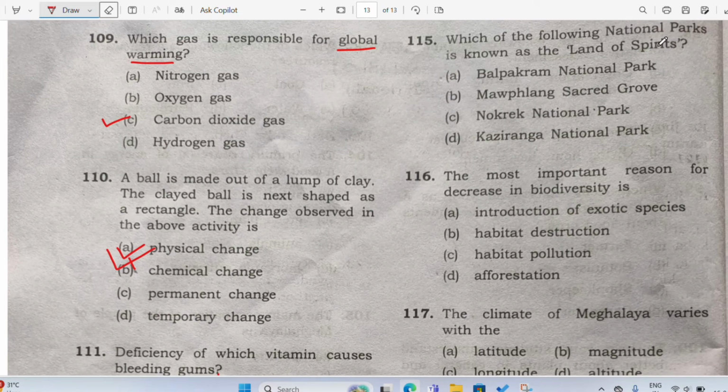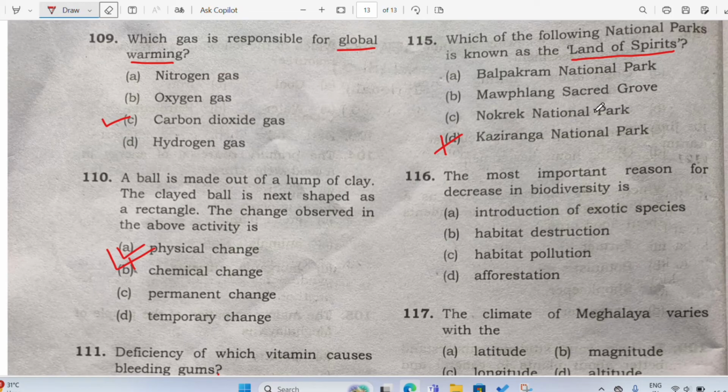Which of the following national parks is known as Land of Spirits? So Land of Spirits means we believe that there are some supernatural powers. In which park? Kaziranga Park? Not at all. Out of state. This is not in Meghalaya, so we don't talk about things not in Meghalaya. This is in Assam, so this is the wrong answer.